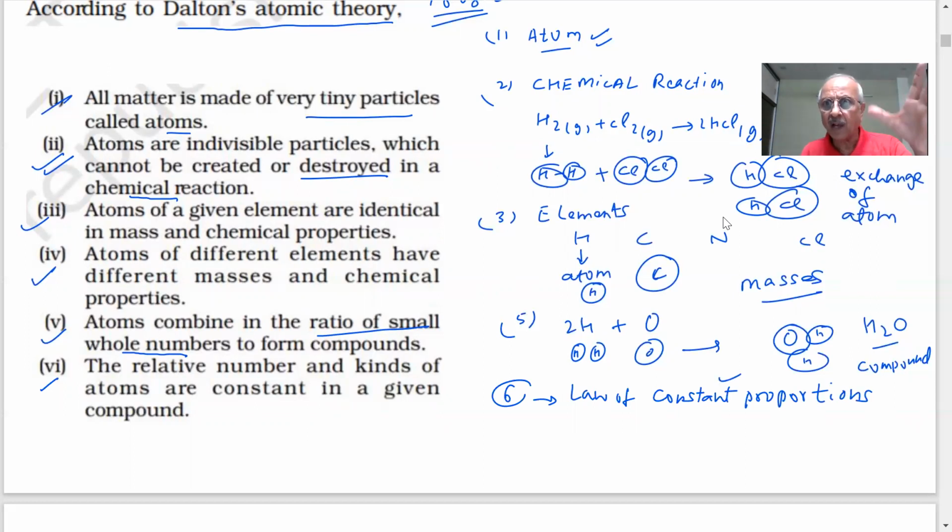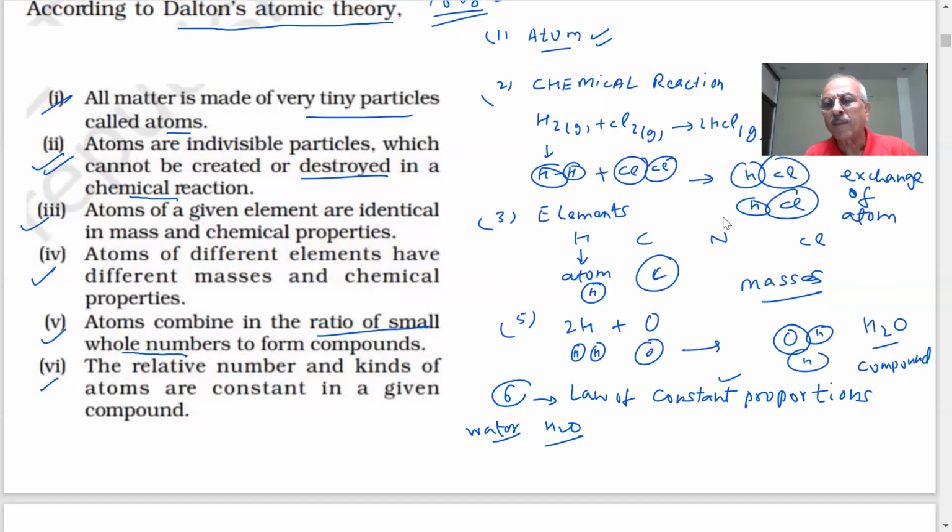So he has studied the laws of chemical combination. After that, he has given his atomic theory, atomic postulates. Relative number and kinds of atoms are constant. When I say water, it doesn't matter. You bring water from any source, students, it will have 2 atoms of hydrogen, 1 atom of oxygen. Makes no difference. So you can take any source, it will be the same, students.